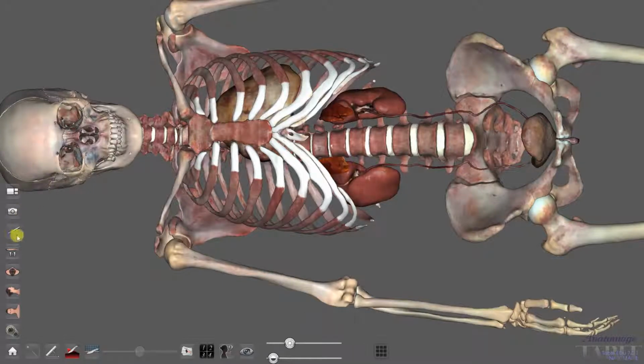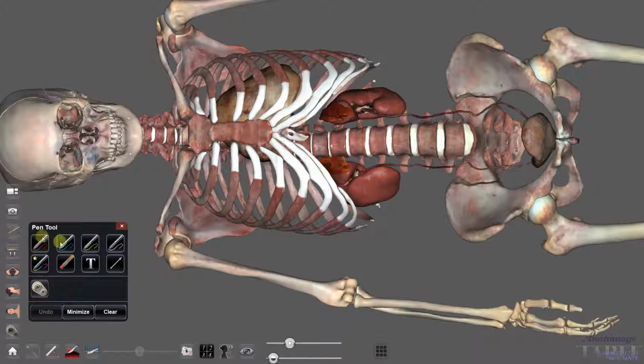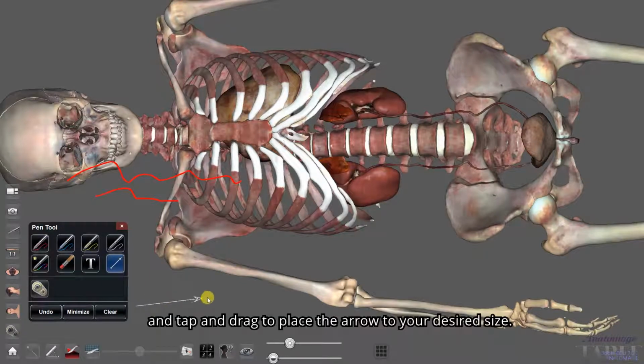The pen tool. Select the colored pen to draw or write on the screen. Select the arrow option and tap and drag to place arrow to your desired size.